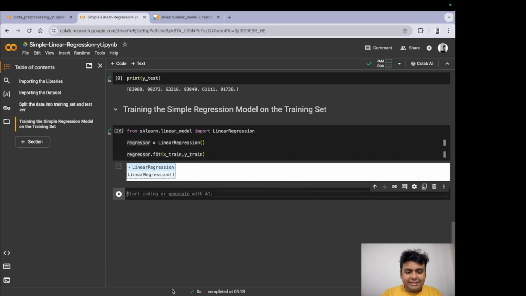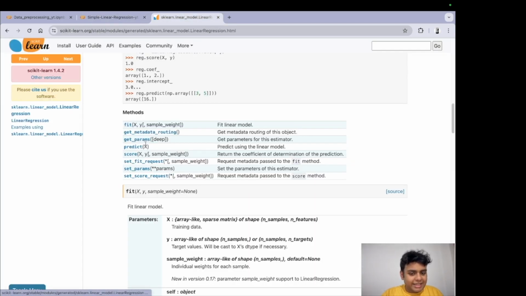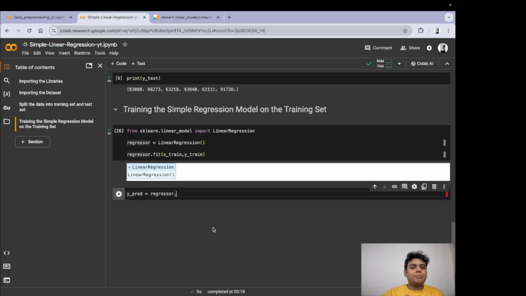All right, what's the next thing? We have trained the simple regression model on the training set. Now let us check if it's actually working. So we are going to create a y_pred variable, and then we are going to use another method of the object, which is predict. It takes X as an input and gives us the predicted value of y. So what was the X? It takes the independent variable as an input and gives us the dependent variable as an output.